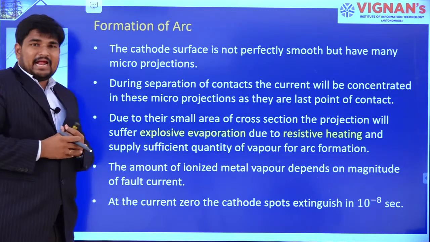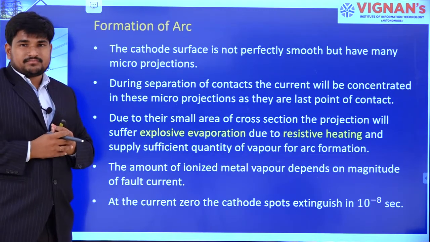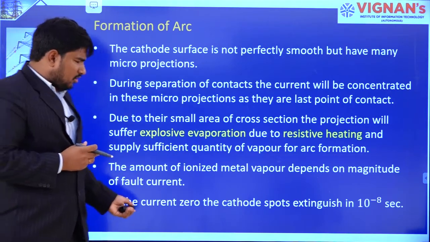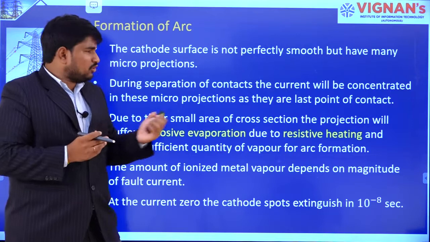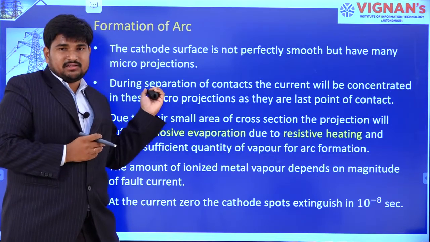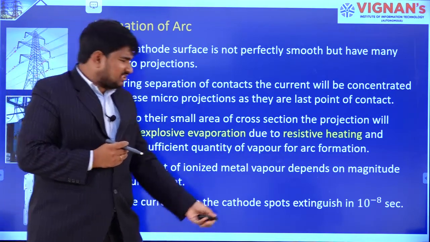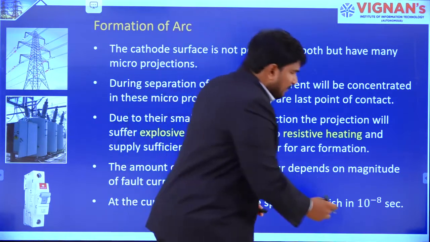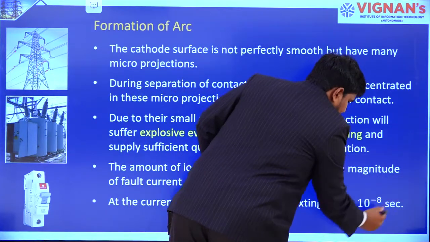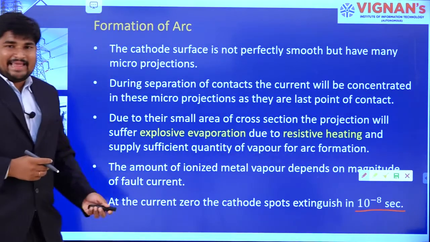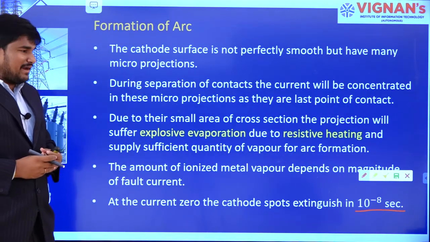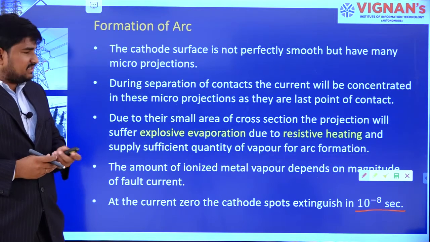Now at the time of current zero, the cathode spots extinguish. The cathode spots, as we have seen, are extinguished in 10 power minus 8 seconds itself.